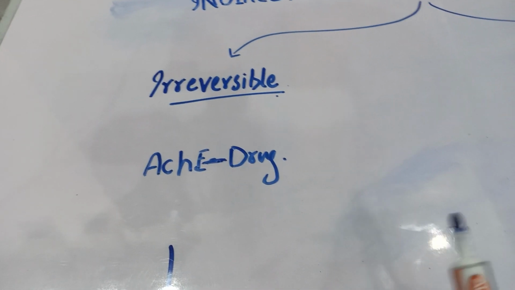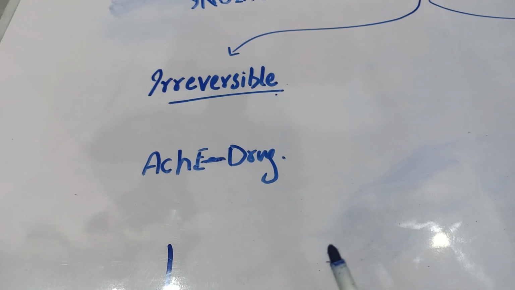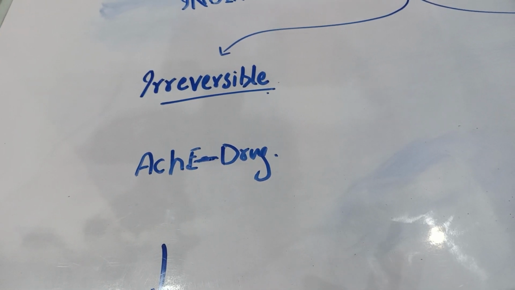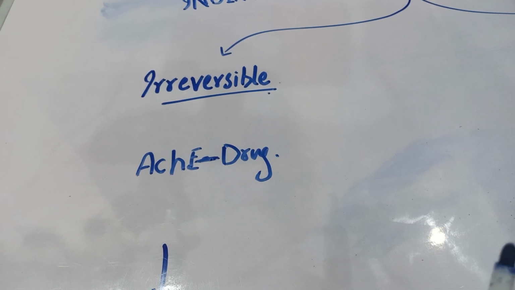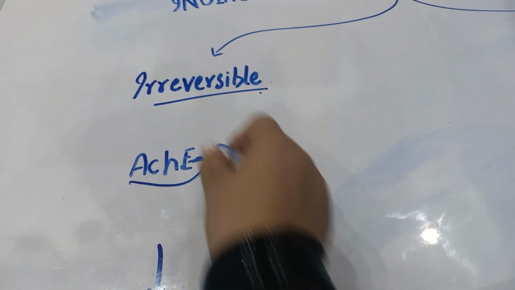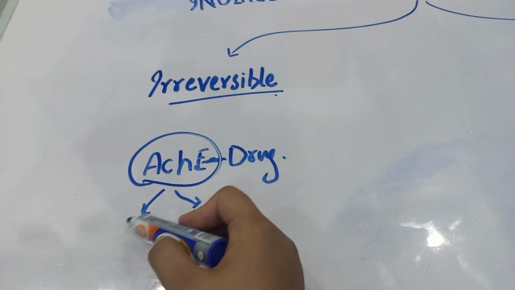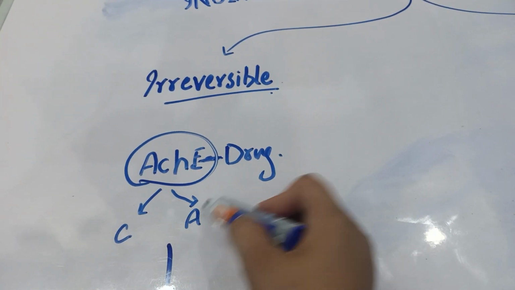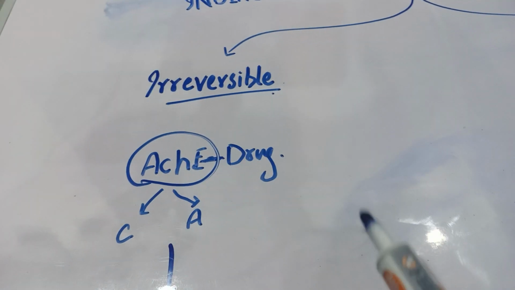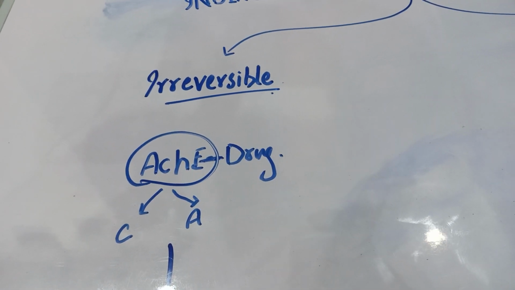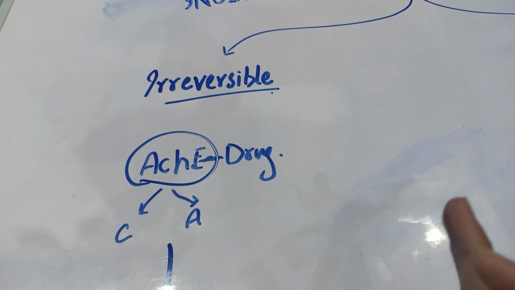So the drug that attaches to the acetylcholinesterase will covalently bind with it and change its structure, and it will never allow the cholinesterase to break our acetylcholine into two parts, choline and acetate. So it will never allow our acetylcholine to be broken, and it saves our acetylcholine. This was the main purpose of it.